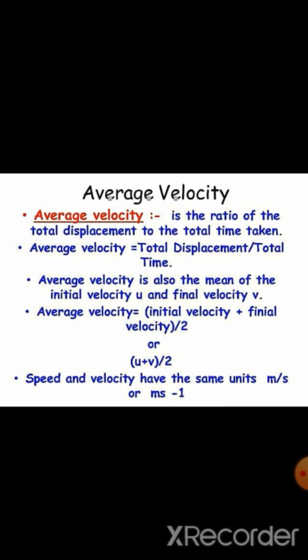Now, how to calculate the average velocity? Let us see how we can calculate the average velocity. The average velocity is given by the formula initial velocity plus final velocity by 2, U plus V by 2, where U is the initial velocity and V is the final velocity. So we add both initial and final velocity and divide it with 2.